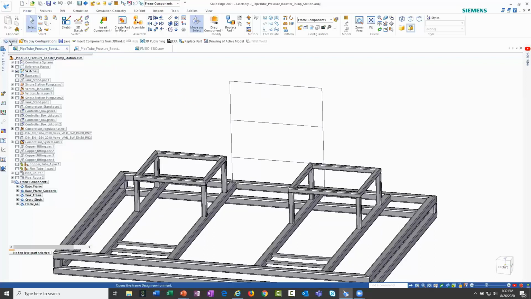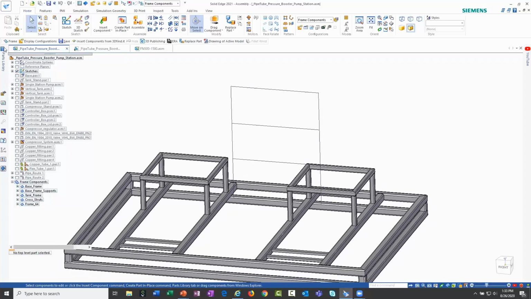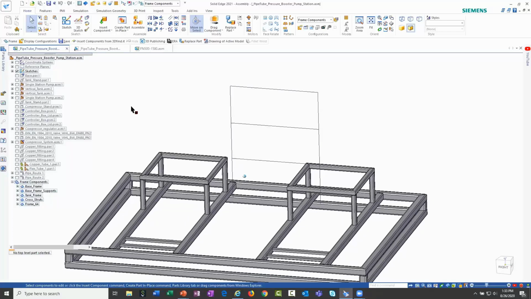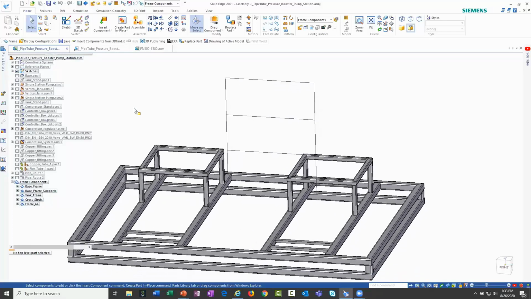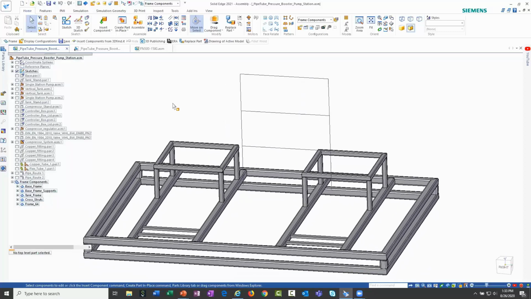I'll also draw your attention to, if you're not familiar with Solid Edge 2021, we have some new tools here. You'll notice that I have some commands listed underneath my main toolbar. So for example, Solid Edge is learning how I use the tool. It basically gives me options that it thinks I may want to utilize. As I've been working in this particular assembly, Solid Edge has learned that I've been utilizing the frame tool, so it automatically places that here.